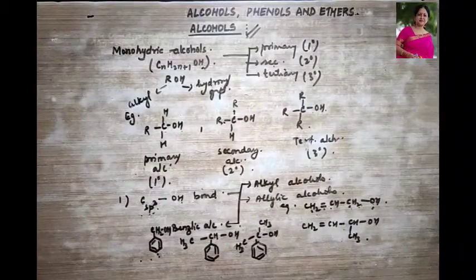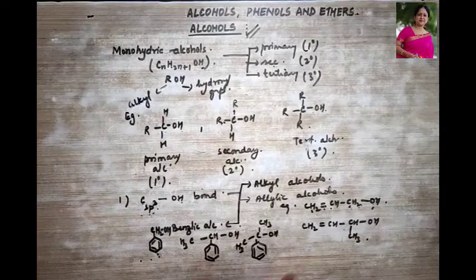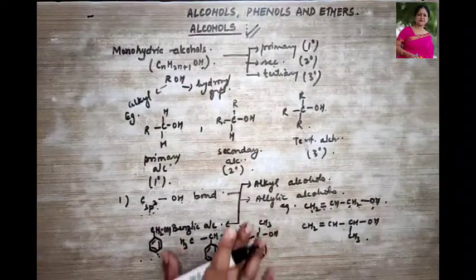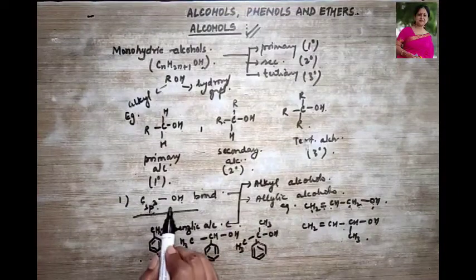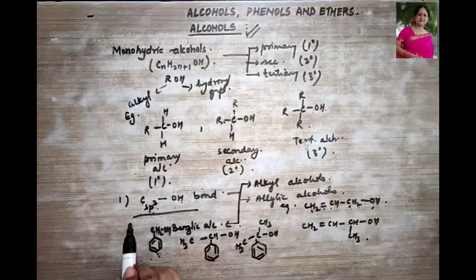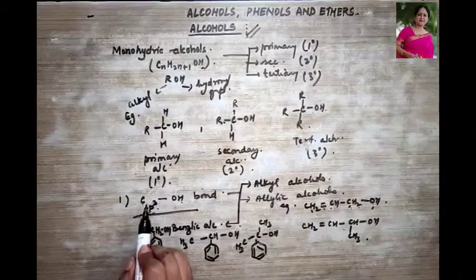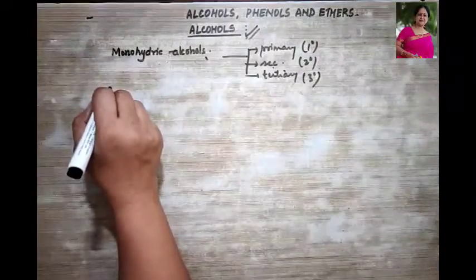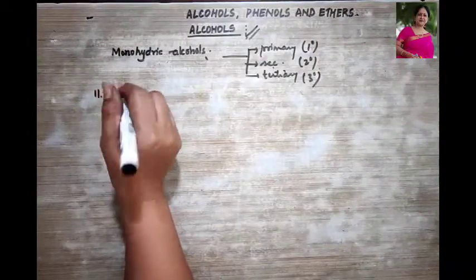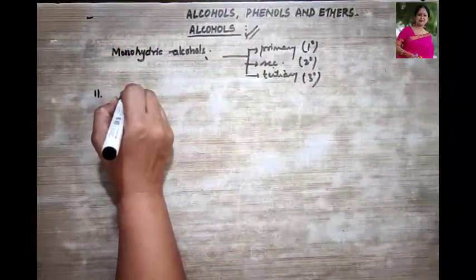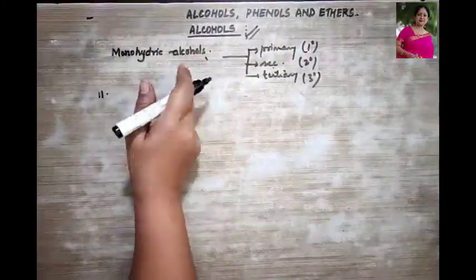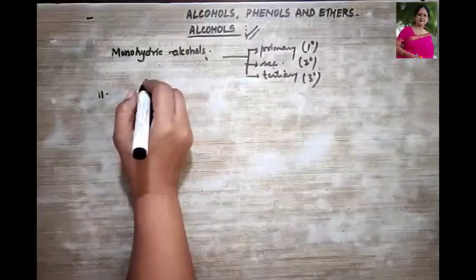Okay, so this was one way of classifying the monohydric alcohols, on the basis of the hydroxyl group being attached to a carbon atom which shows sp3 hybridization. Now the second type of classification is when the OH group is attached to a carbon atom of sp2 hybridization.